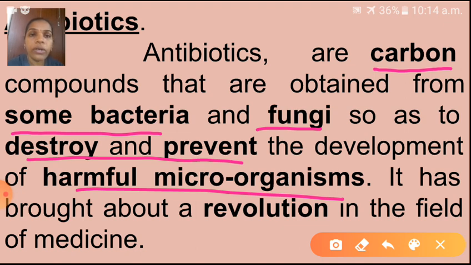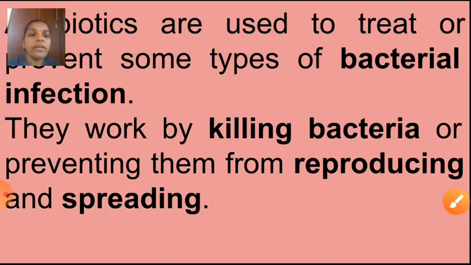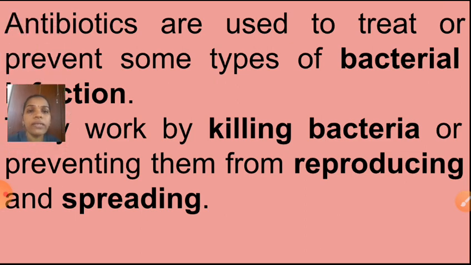So, understood now what is meant by antibiotics? They are carbon compounds obtained from some bacteria and fungi. Next, antibiotics are used to treat or prevent some types of bacterial infection.